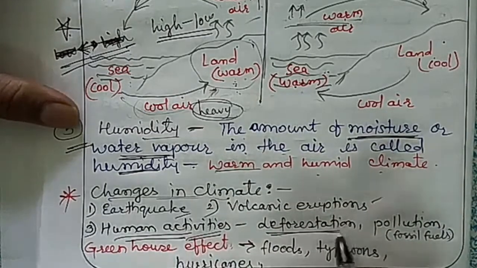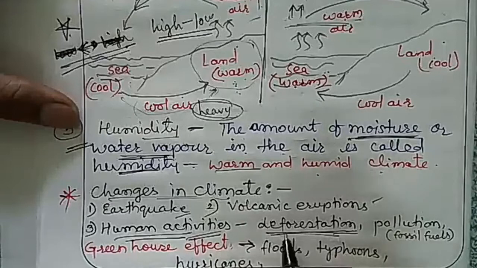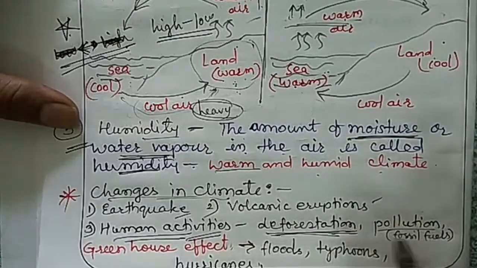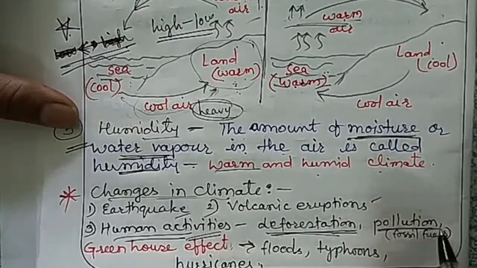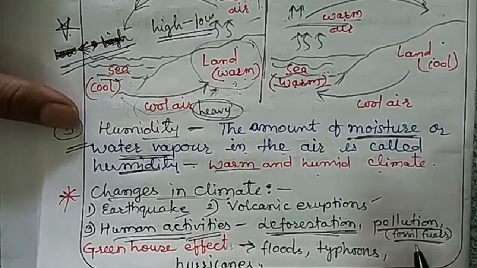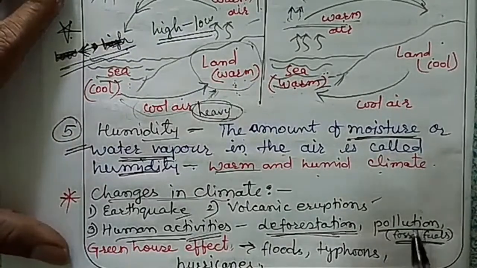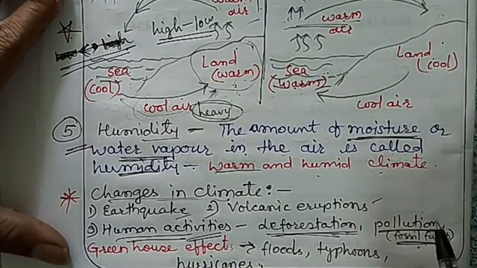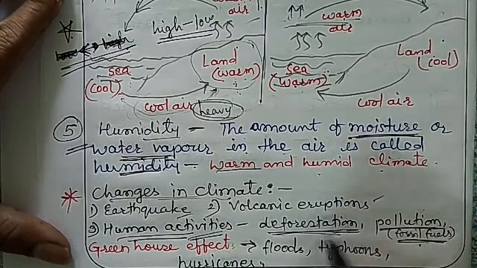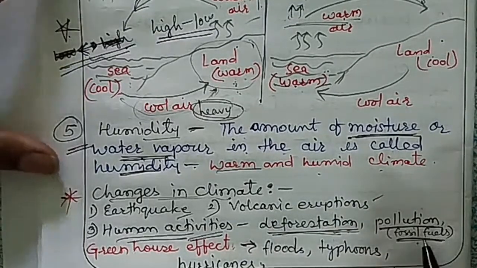Deforestation, which means cutting down of trees for commercial purposes. Then pollution, because of the burning of fossil fuels like petrol and diesel and other fossil fuels. So these two are important human activities that cause change in the climate: deforestation and pollution or burning of fossil fuels.